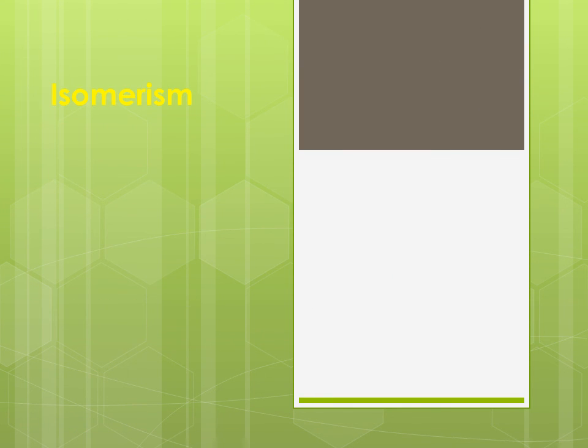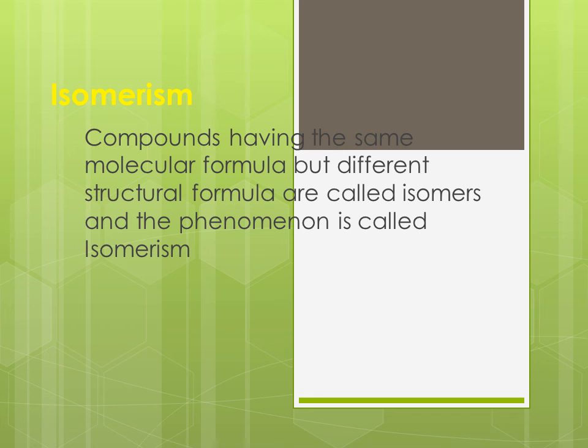Today's topic is isomerism. Compounds having the same molecular formula but different structural formula are called isomers, and the phenomenon is called isomerism. So organic compounds having the same molecular formula but different structural formula are known as isomers.